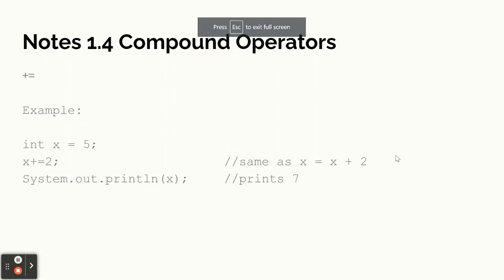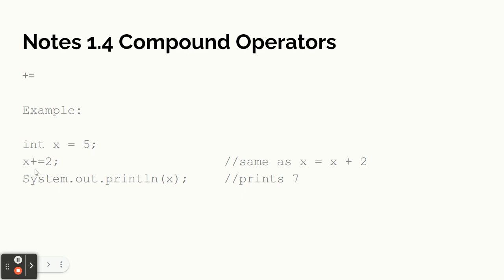Okay, so now we're going to do something called compound operators. This will be new for a lot of you, maybe even most of you. We didn't do this in Python if you were in my class last year. Here's an example, plus equals. What that means is take the variable that's on the left and add 2 to it. So here's an example. I set up a variable x. I say x equals 5.